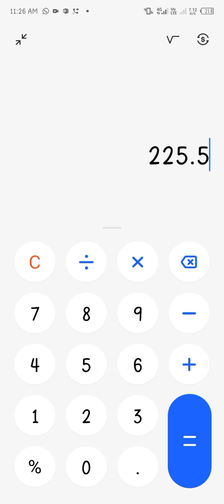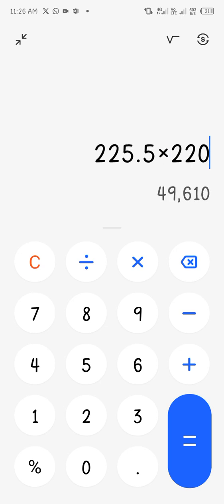So here's Stanbic Bank share with 30,000 worth. You have 225.5 shares. So from 133 naira per share, let's say it goes to 220.